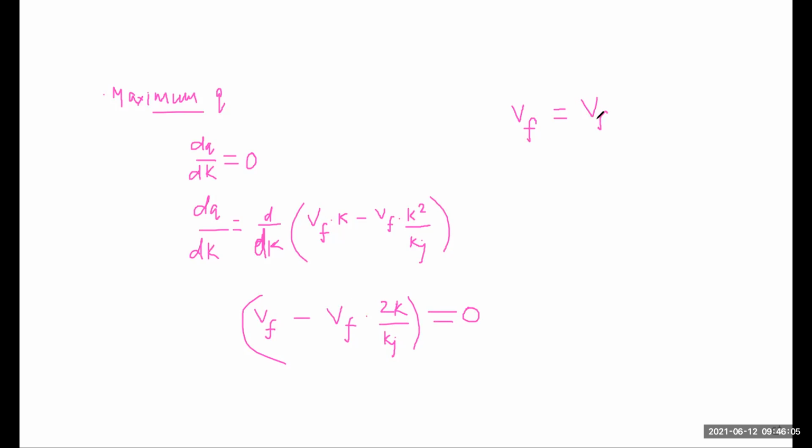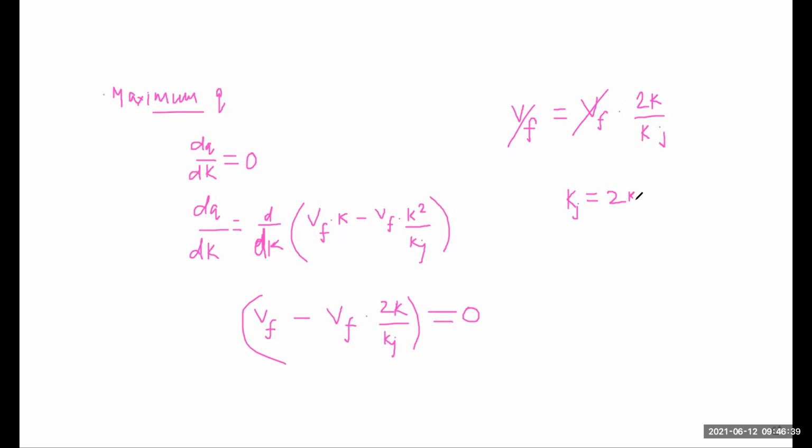So just we came here, we get vf is equal to vf dot 2k by kj. So vf and vf get cancelled. Here kj, here k, j is in suffix because this is our jam density. Kj is equal to 2k. So we get kj is equal to 2k.